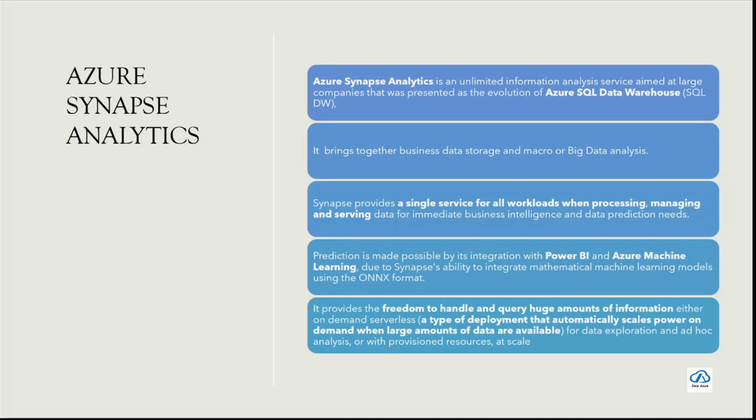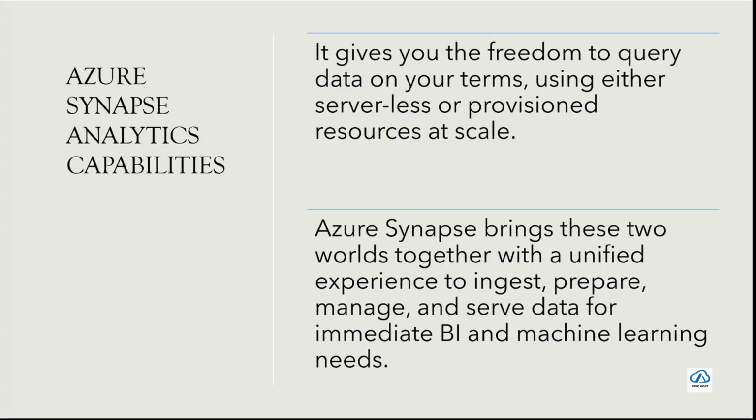Or you could actually have provisioned resources. So you might have a SQL data store earlier, or you could have a Spark data frame from MMLSpark, machine learning Spark Studio, earlier, and then you can provision them, saying this is only what I have to use, and if there's a data load, then maybe increase by 2 cores or something like that. So you have the freedom to choose whether it's a pool, serverless, or you're provisioning resources.